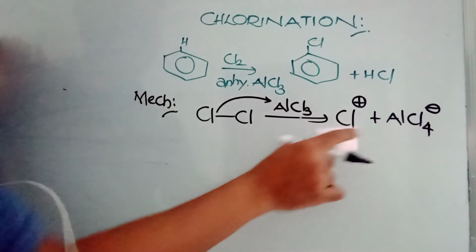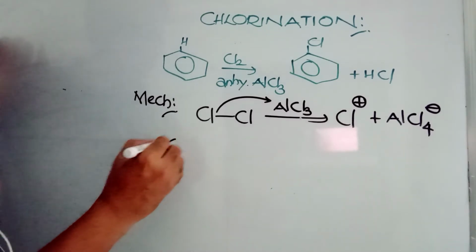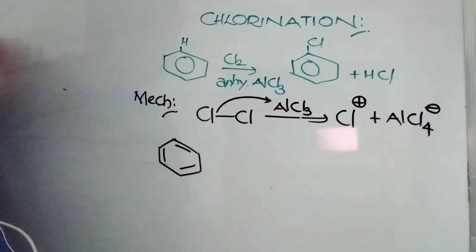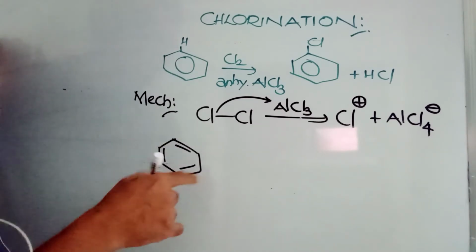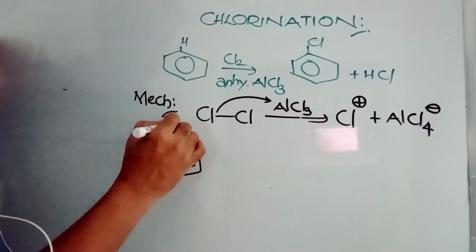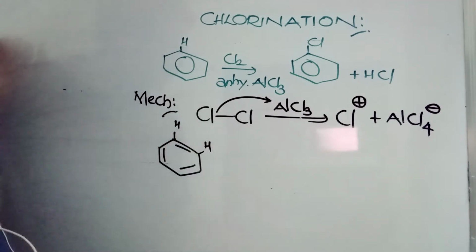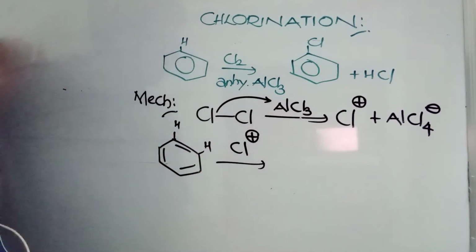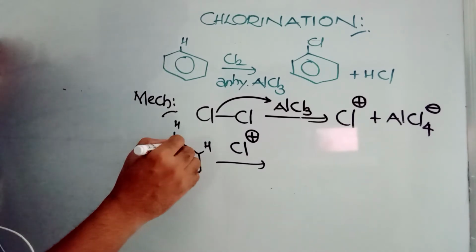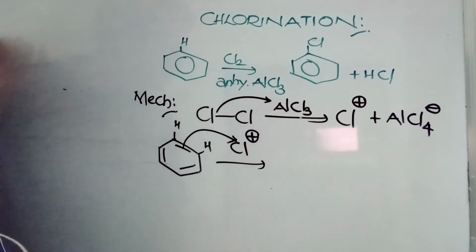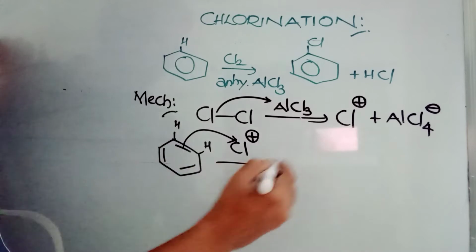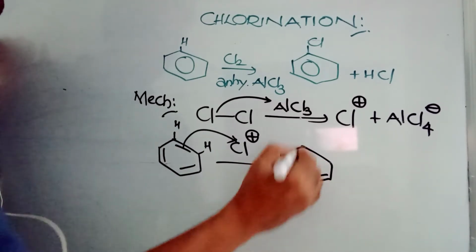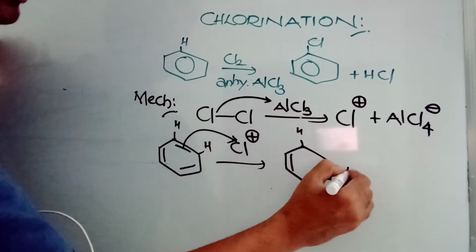Next, this Cl+ is going to attack the benzene ring. Attack of electrophile on benzene ring. Here, every place there will be hydrogen. I am not mentioning all the hydrogens, but I am showing you two hydrogens here. When the Cl+ comes towards this benzene, this electron pair is shifted to this. So this pi bond is going to form a sigma bond here. This hydrogen I am not touching, this hydrogen also I am not touching.